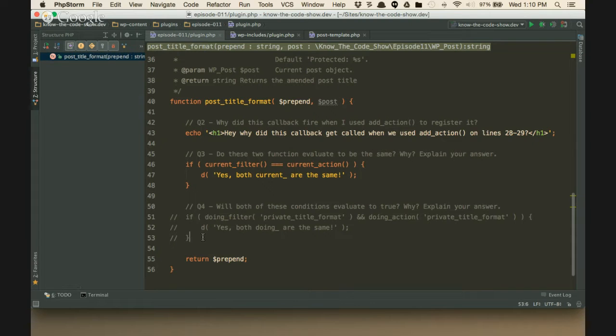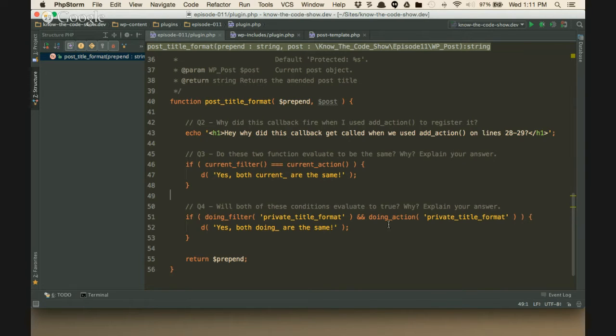All right, let's move on. Question number 4. We're going to get back to question 1 here in a minute, but I thought maybe we'd reverse the order to have it make a little bit more sense to you so that I'm proving to you that this works. Okay, question number 4. This time I'm looking at do_filter and doing_action. And we're going to see, are these the same thing? That's what question 4 asked you.